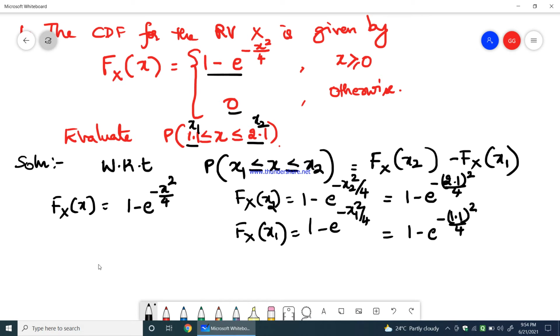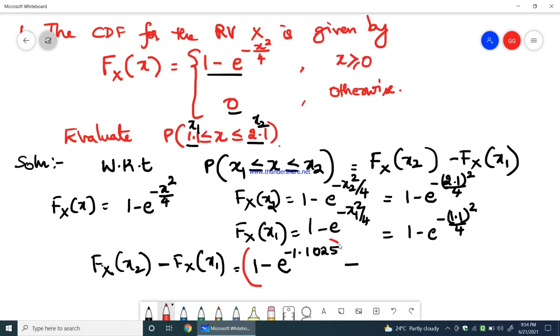So fx of x2 minus fx of x1, you need to use a calculator. 2.1 the whole square by 4 gives 1.1025, and 1.1 the whole square by 4 gives 0.3024.